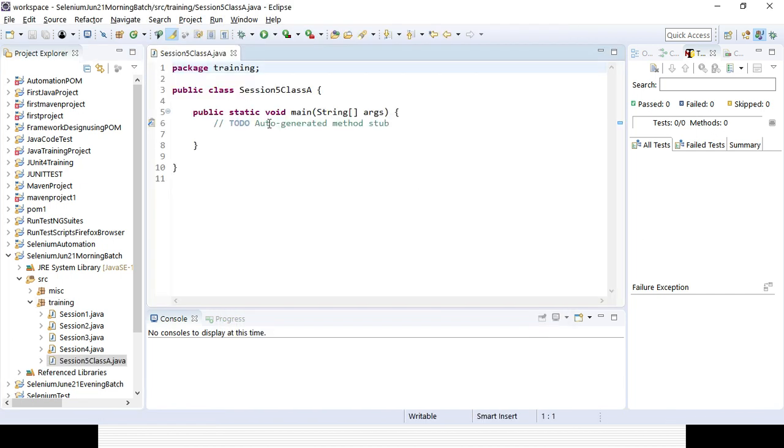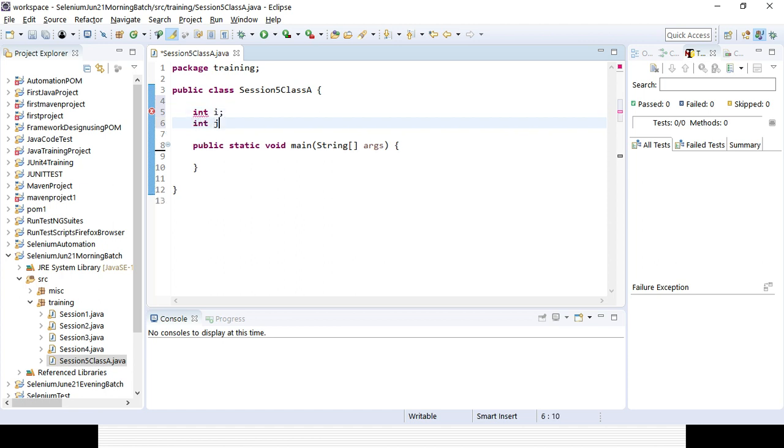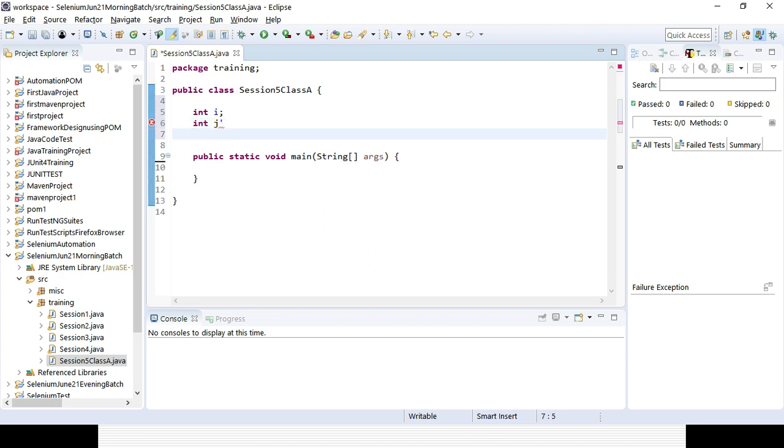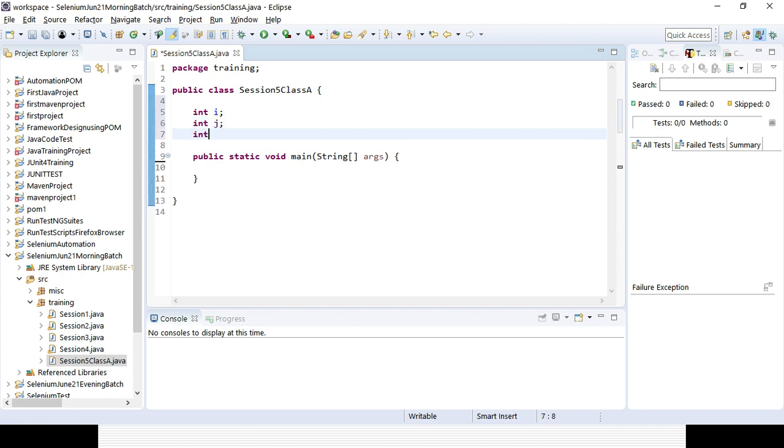So in that particular class, let's try to define some of the important properties, right? Suppose I will be creating a few variables here. Suppose integer i, integer j. So in the class level I am defining integer k, and I am adding some value, say suppose integer k, I will be assigning some value.